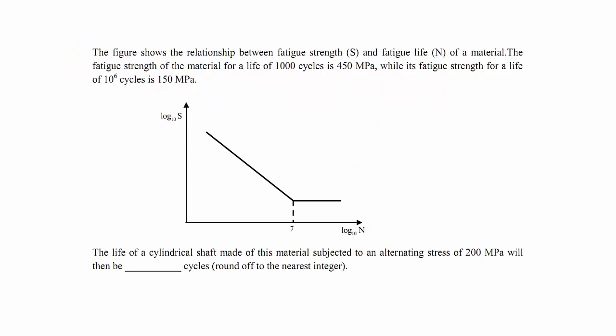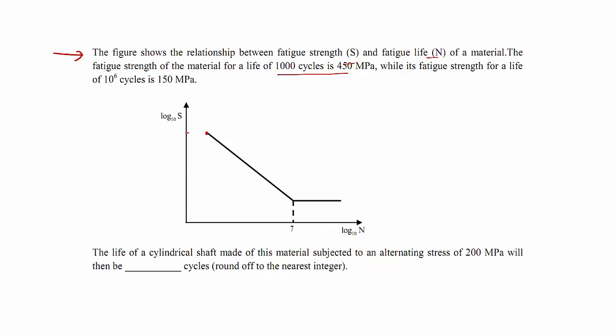This question is from the topic machine design, from the subtopic variable loading. The figure shows the relationship between the fatigue strength and fatigue life of the material. The fatigue strength of the material for the life of 10,000 cycles is 450, while the fatigue strength for 10 power 6 cycles is 150. The cylindrical shaft of the material is subjected to alternating stress of 200 megapascal. The life will be dash.